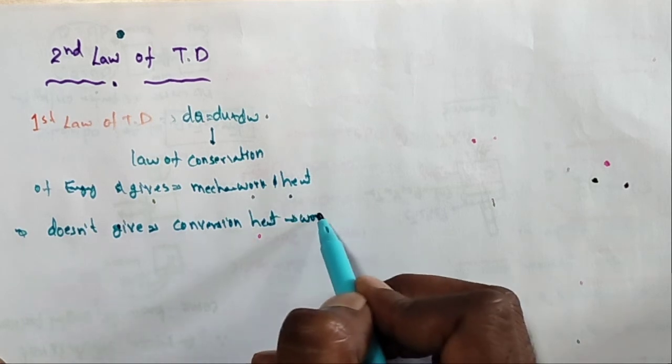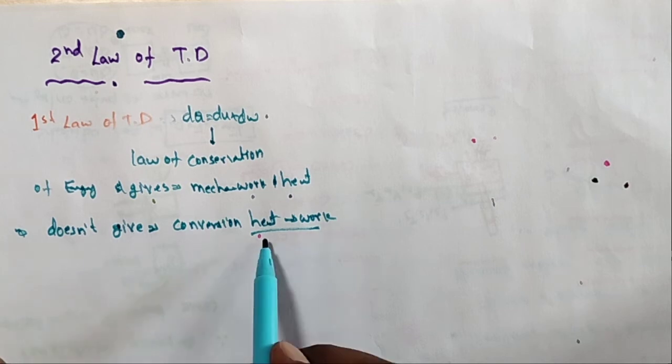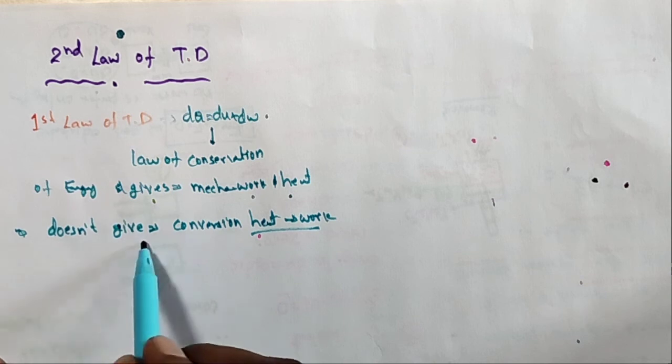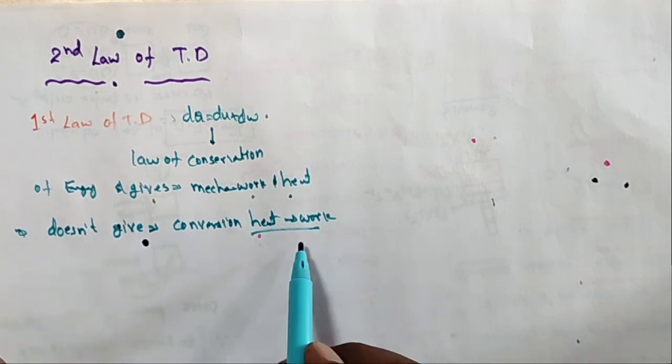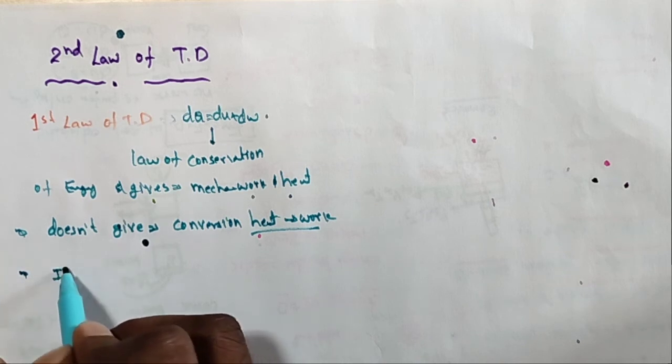How much heat is converted to work is not explained by the first law of thermodynamics. What is the drawback? It does not give any explanation of how much heat is converted to work. This is one drawback.